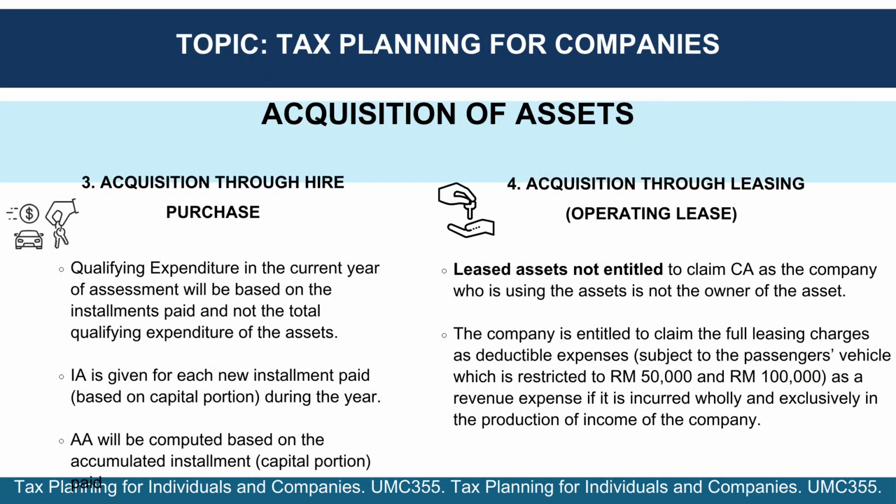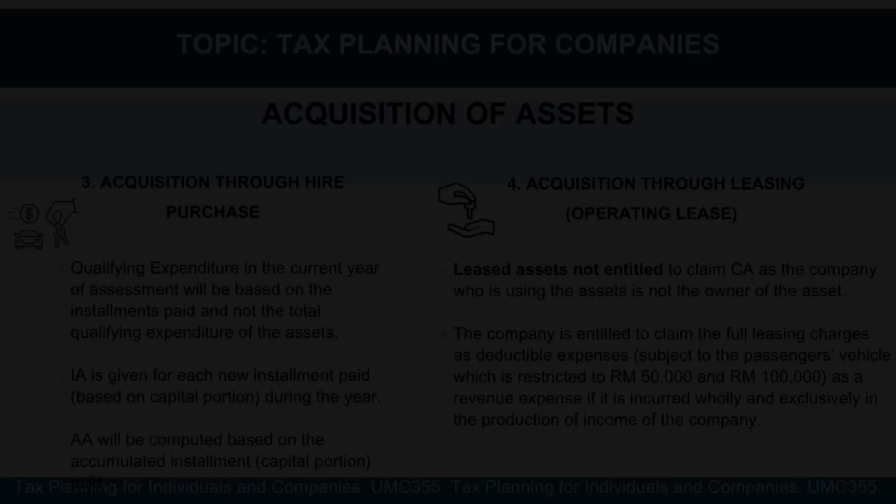In hire purchase, capital allowances are calculated based on the installments paid in the current year, not the total cost of the asset. Initial allowance is given for each new installment paid, and annual allowance is computed on the accumulated capital portion. For operating leases, capital allowances cannot be claimed as the lessee is not the asset's owner. However, the full leasing charges are deductible as a revenue expense, subject to restrictions for passenger vehicles.